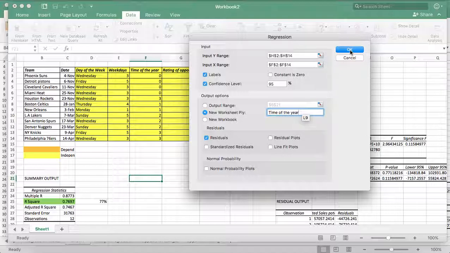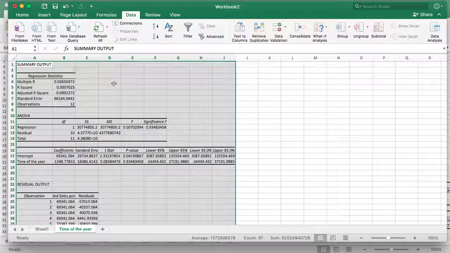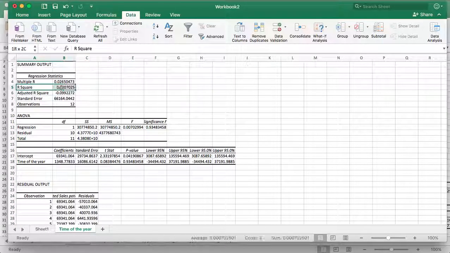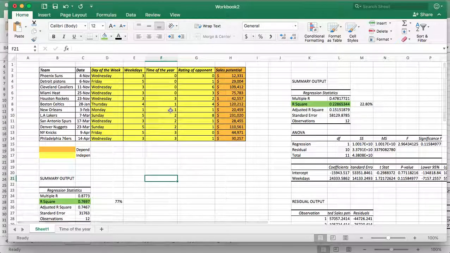Okay, and then you click OK. So immediately Excel brings up another worksheet for us, and then we can look at the R square right here. Depending on the time of the year, that's not even a percent. So it's a really small number right here. So we can tell that definitely the time of the year does not really affect in any way the cell's potential.